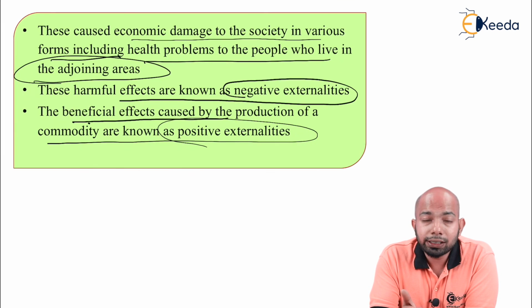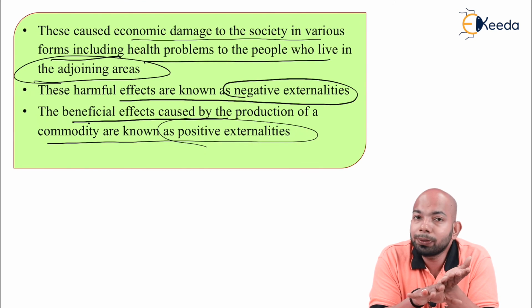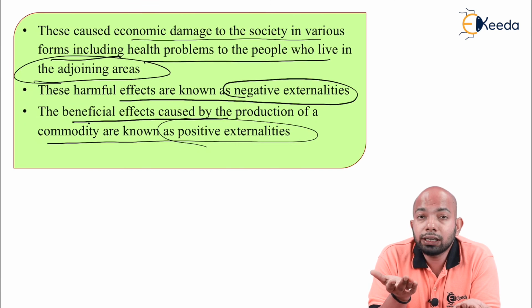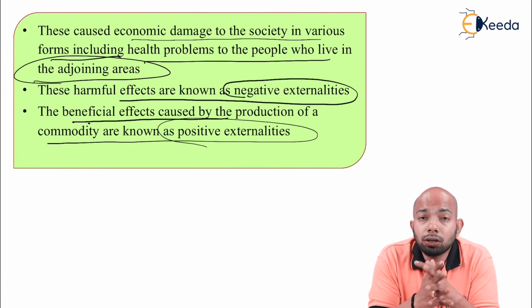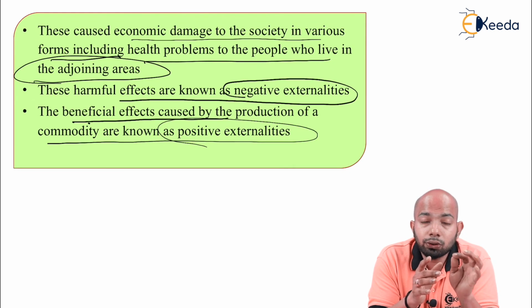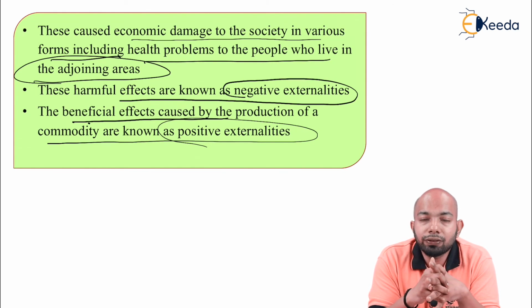Now when the negative externalities and the positive externalities are taken together, you need to see the net effect of this. If the negative effect is much greater as compared to the positive effect, the total net result will be negative. But if the negative effect is lower as compared to the positive externalities, that means there's a positive growth here, and that can be added to the private cost, which will give you the social cost total. So social cost equals private cost plus the net of negative and positive externalities.